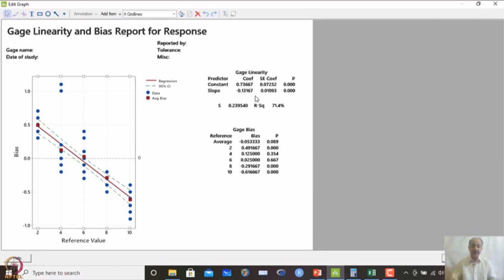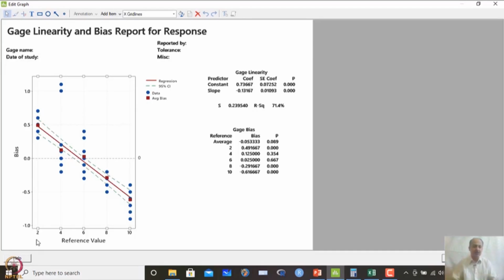Now, what is the criteria? To decide whether to accept the instrument or send it to laboratories, we need some information on process variability, from historic data, because this is measuring values within a range of 2 to 10. This is basically the overall range of the instrument, and the output CTQ that we are getting should be mostly within this operating range. Whenever we are taking samples of the CTQ, we take them from the lower range measurement and also from the high end measurement, and one single instrument is used to measure the complete range of the CTQ. That instrument's linearity is what we are checking over here. So, we have to keep that in mind.